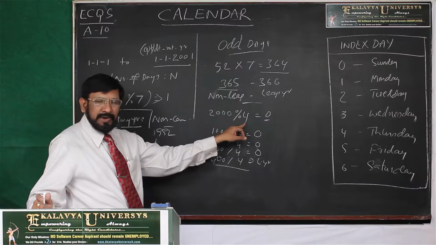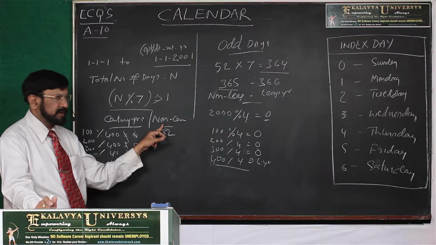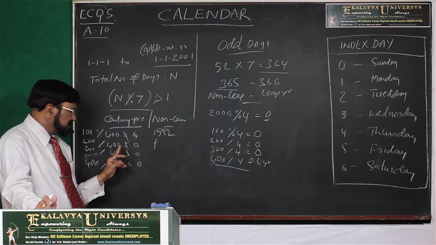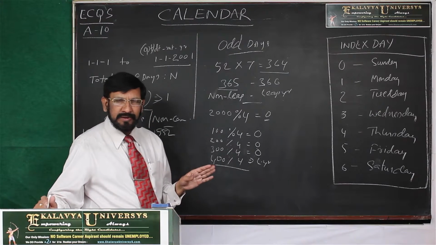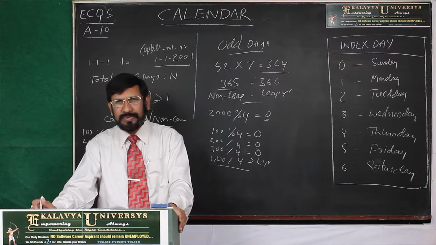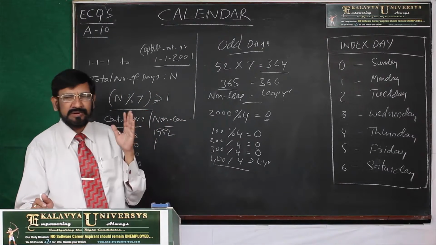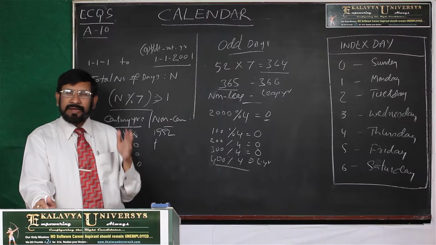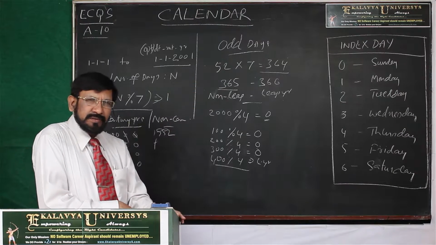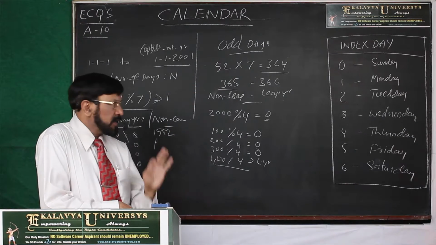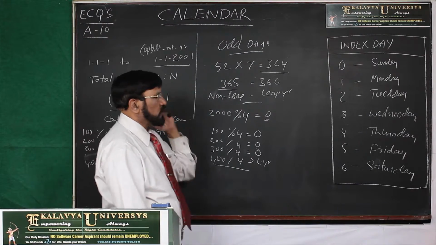The earlier rule is incomplete. It is correct as far as non-century years are concerned. But for century years, if it is divisible by 400 with no remainder, then that is a leap year. You must remember 100, 200, 300, 500, 600, 700, 900, 1000, 1100. Such century years are non-leap years. That point you must remember. This is very much required for this logic.